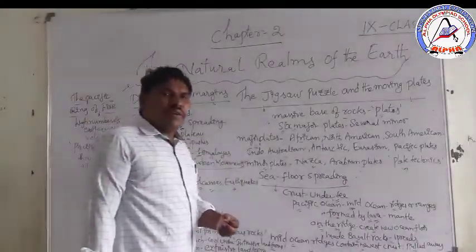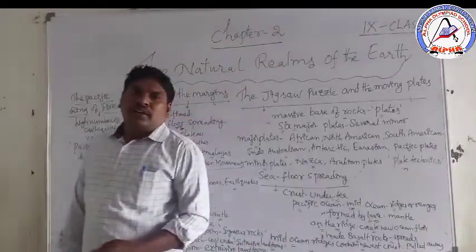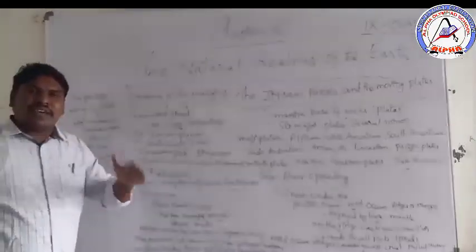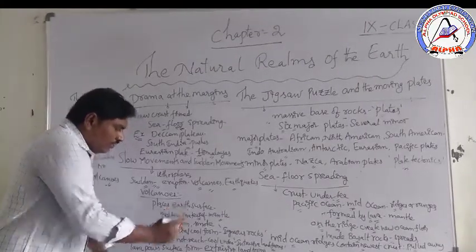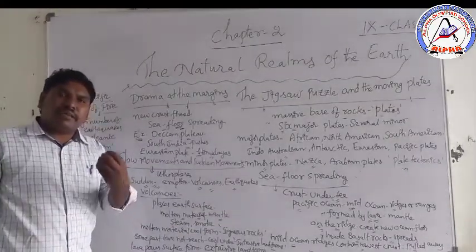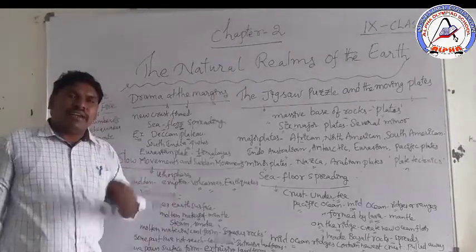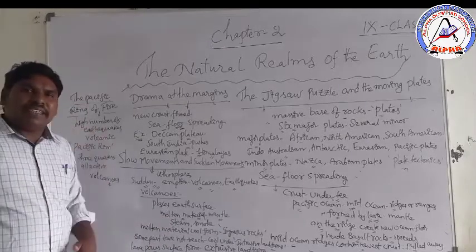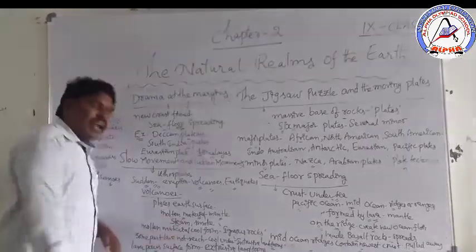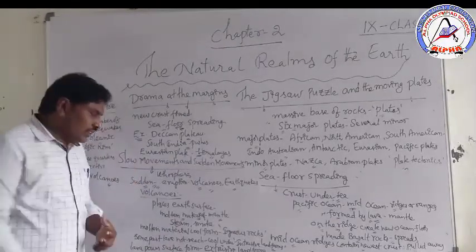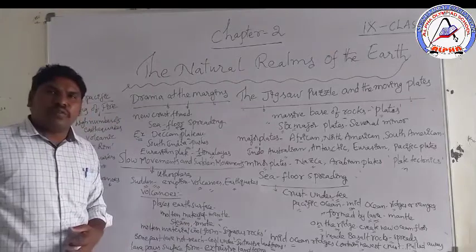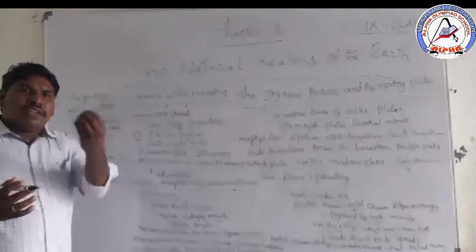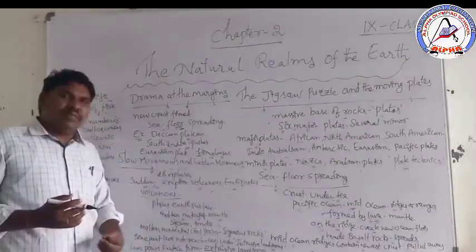Volcanoes. Now we can discuss volcanoes. We can observe volcanoes on the earth's surface, but the molten material is coming from the mantle, the second layer. The material is accompanied by steam and smoke. When a volcano is going to erupt, smoke and steam come out.